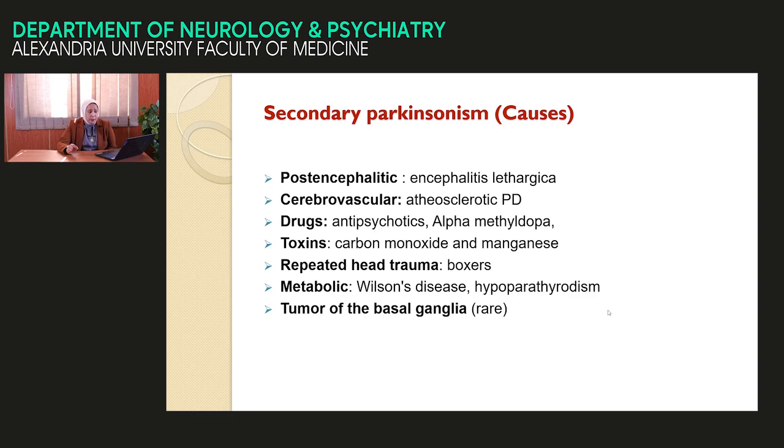The next cause of secondary Parkinson is repeated head trauma. A person susceptible to repeated head trauma is a boxer. A boxer may be prone to development of Parkinson. Metabolic disorder, and on top of metabolic disorders is Wilson disease, a disturbance in copper metabolism. Wilson disease may present with any type of involuntary movement, dystonia, Parkinsonian-like, athetosis, and so on. So it should be put in the differential diagnosis of any patient presenting with involuntary movement at a younger age. Lastly is the tumor of the basal ganglia, and this is very rare.